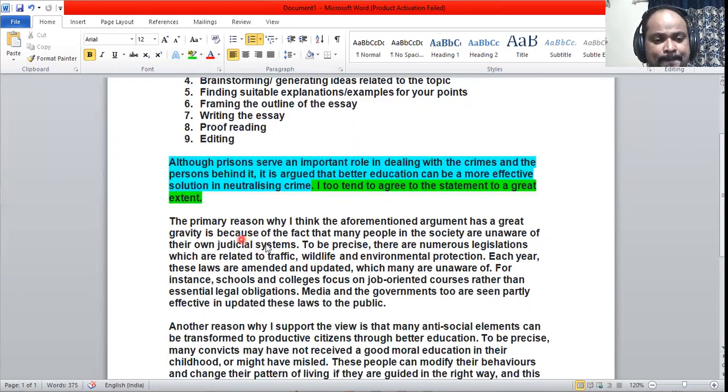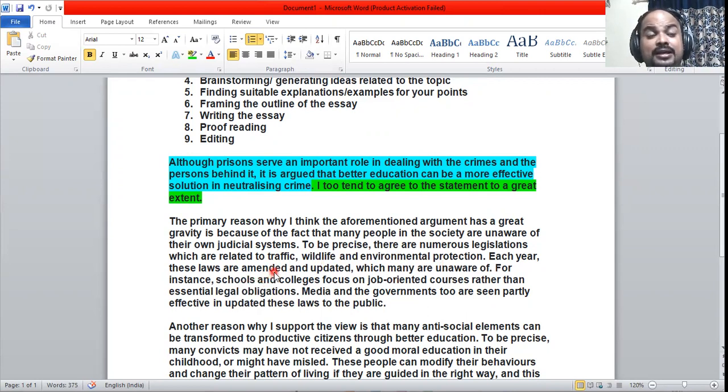Point number one, explained here. To be precise, there are numerous legislations related to traffic, wildlife, and environmental protection. There are countless legislations in each country. Each year, these laws are amended.